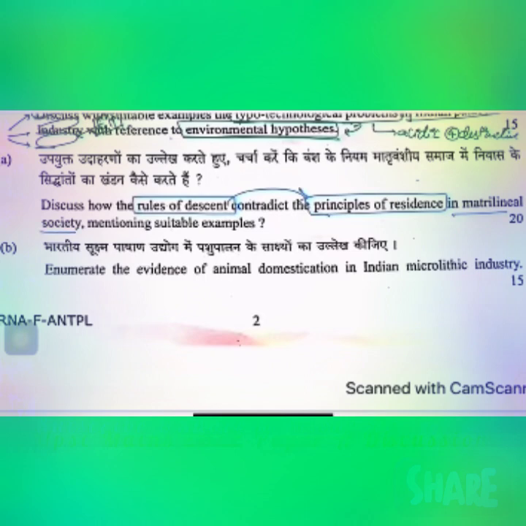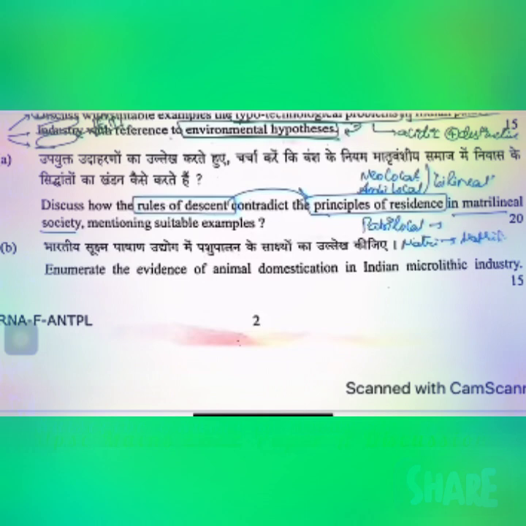When they are talking about this contradiction, it is fundamentally talking about the neo-local societies and the ambi-local societies. The neo-local societies and the ambi-local societies are perceived to have the bilineal kind of inheritance, whereas the patrilocal societies are going to have patrilineal, and the matrilocal societies are going to have matrilineal.